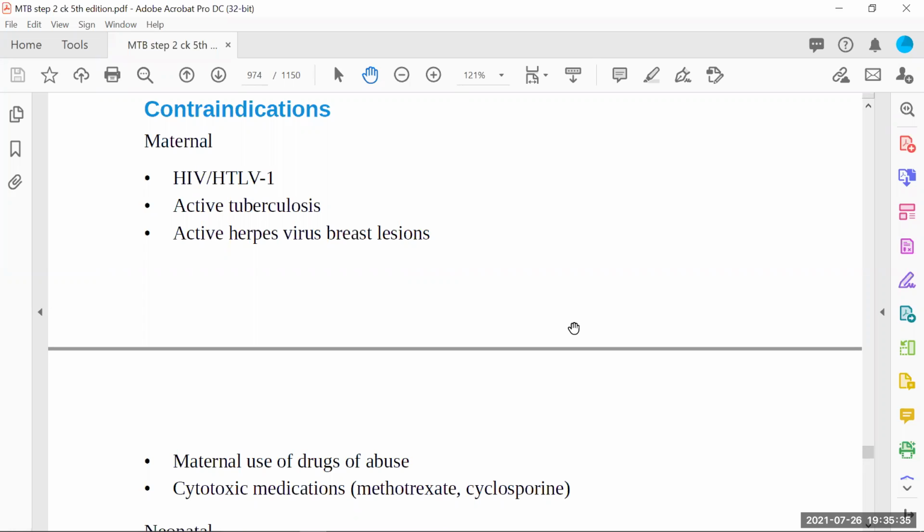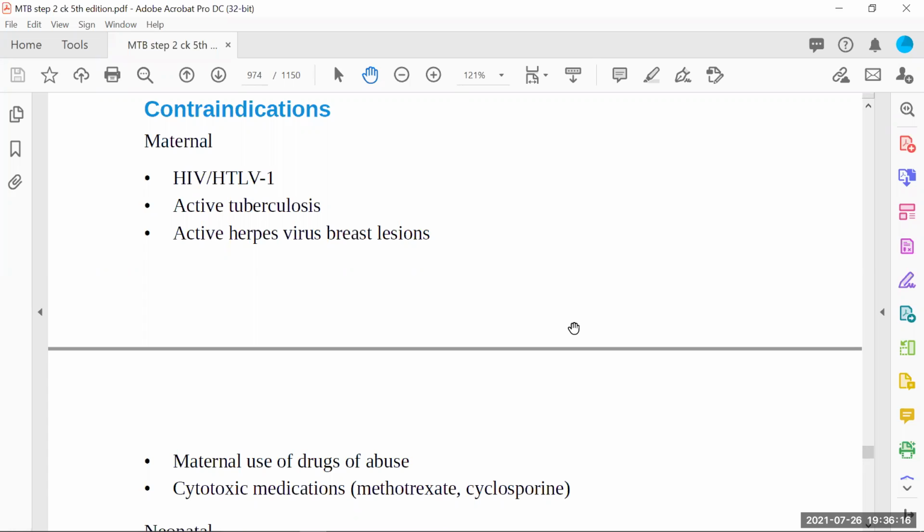Plus, if the mother has active tuberculosis, not that she had infection in the past. If the patient is now in an active state of tuberculosis, then only it's a contraindication. She must receive anti-tuberculosis therapy, and with this type of treatment we cannot control the timings and maintenance use of the drugs, and that is going to harm the baby. So to avoid all this, we will never encourage breastfeeding. We'll ask them to stop breastfeeding and start bottle feeding if the patient has active tuberculosis and is on ATT treatment.